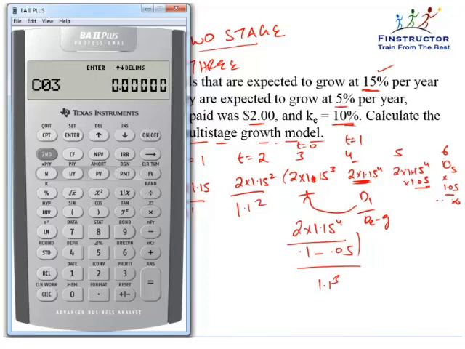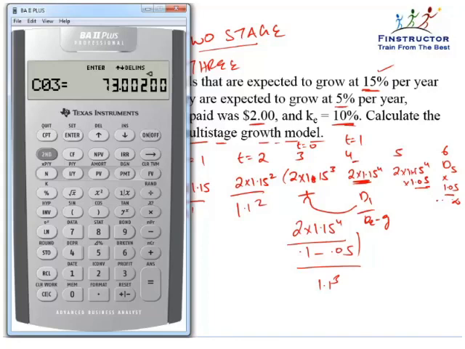At t equal to 3, what we are getting is the dividend itself plus the discounted back value of all future dividends from t equal to 4 onwards. So at t equal to 3, we will recall 2, that is the dividend itself coming at t equal to 3, plus recall 1, that is the discounted back value or the Gordon growth formula, which will be $73 approximately, and press enter.